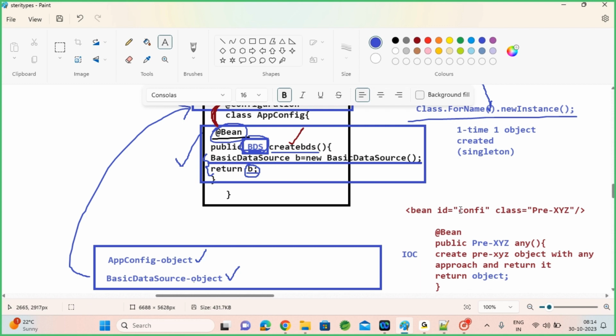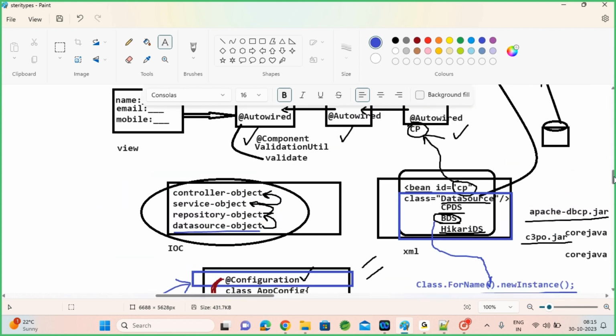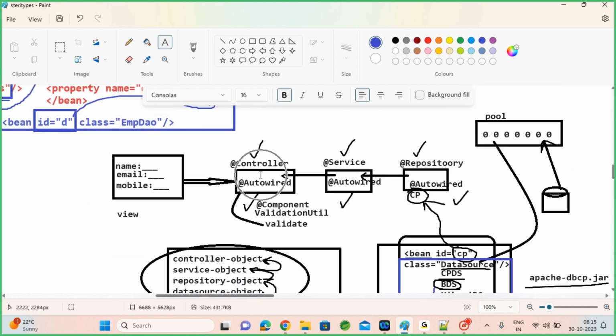In which case do we go with this @Bean? If your class is a predefined class, a configuration class that you need within your application. If it is your class, you know which annotation you need to use. If it is your utility, you will go with @Component. If it is your controller, you will go with @Controller. If it is your service, you will go with @Service. If it is your repository, you will go with @Repository.